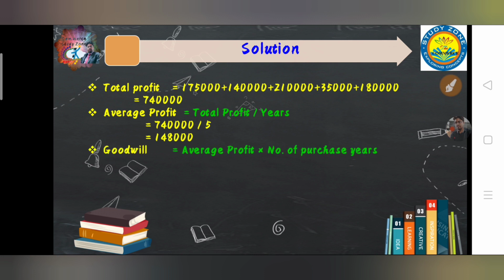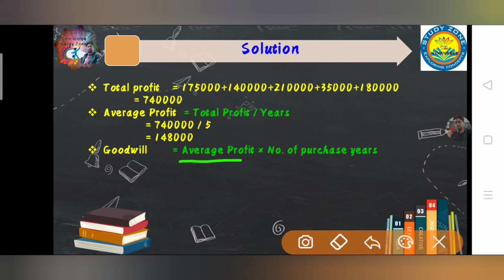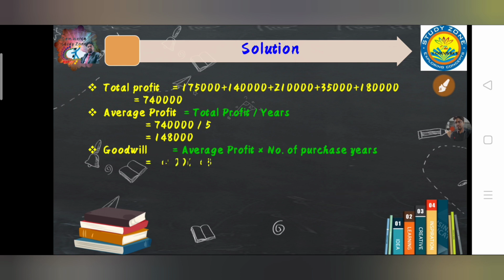Now it's time to calculate the goodwill. The given formula for goodwill valuation is average profit into number of purchase year. Now average profit is 1,48,000 and purchase year is given in the question as 3. So now application of the formula, 1,48,000 into 3, that will become 4,44,000. So this is the answer of the first question, 4,44,000.